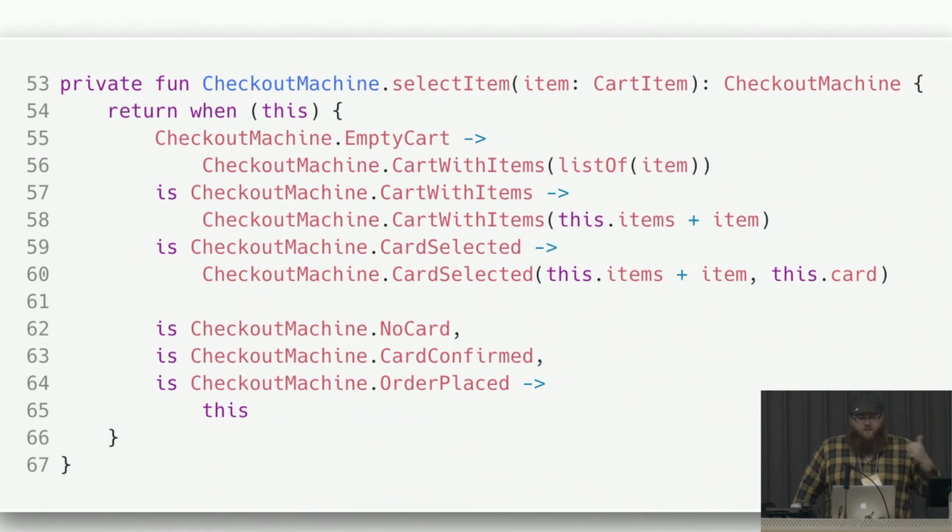What are we doing? Selecting an item. What state are we in? The card selected state. So what's the output? Before, the output was no change. Now the output is change.